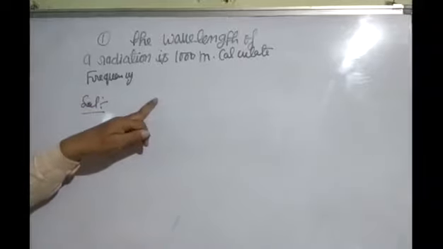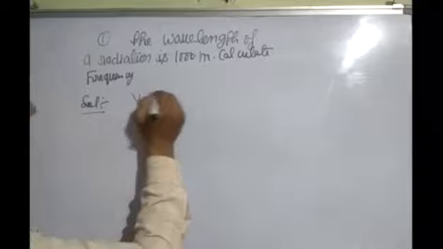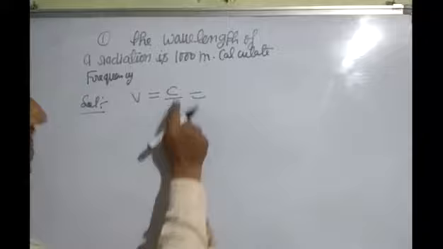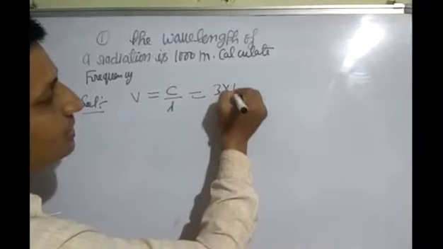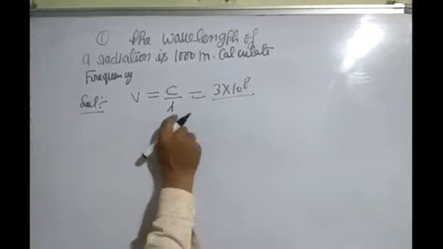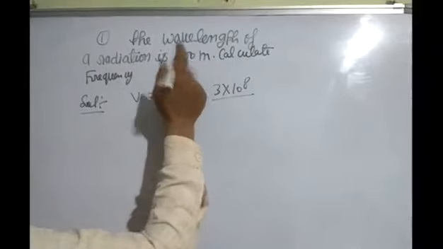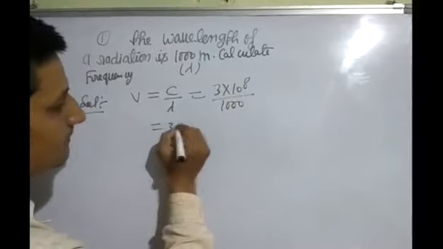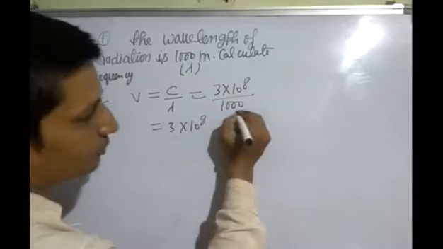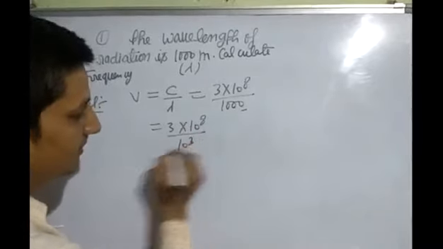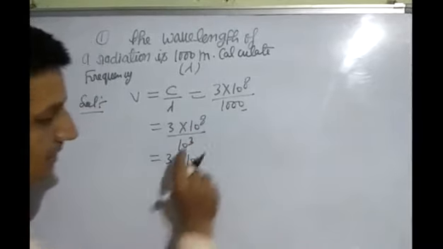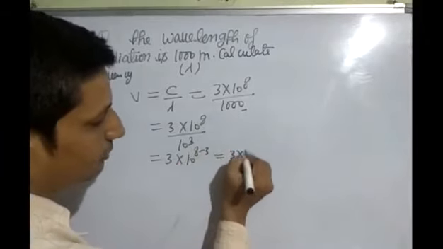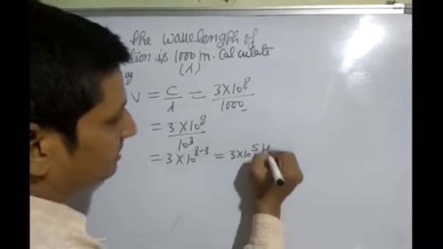We know that nu is equal to c upon lambda. Nu is frequency, c is speed of light, lambda is wavelength. Speed of light c is 3 into 10 to the power 8 meter per second, and lambda, this wavelength, is 1000 meter. Now we solve it. 10 to the power 8, and this is 10 to the power 3. We can write 3 into 10 to the power, 8 minus 3, is equal to 3 into 10 to the power 5 hertz.